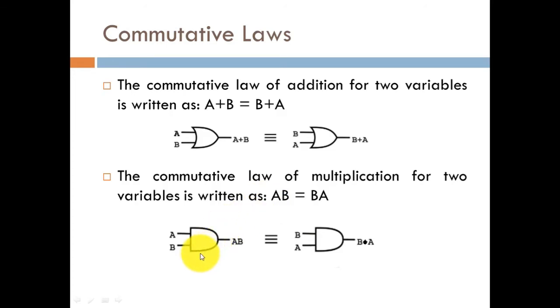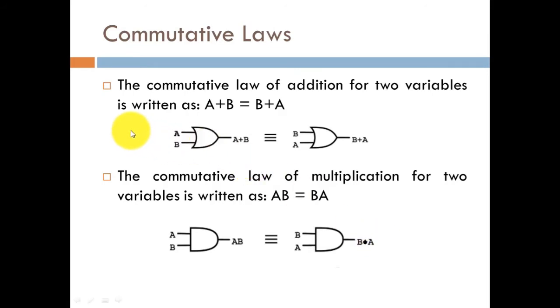If we change the order of multiplication, the output will remain the same. So when the first input is A and the second input is B, the product turns out to be A dot B, which is equivalent to when the first input is B and the second input is A, the outcome is B dot A. So A dot B will be equal to B dot A. The output remains unchanged.